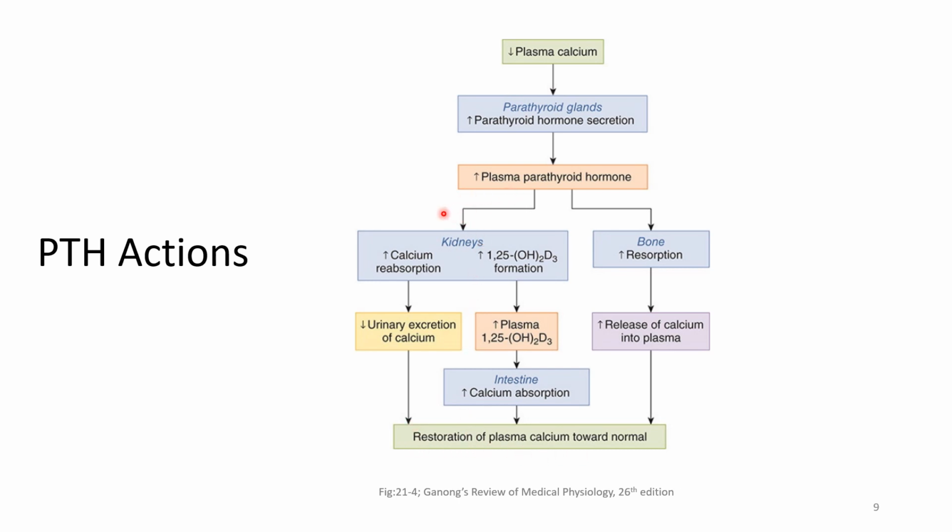Also, the parathyroid hormone increases the formation of calcitriol in the kidney, and this calcitriol acts on the intestine to cause increased calcium absorption, leading to the restoration of plasma calcium levels towards normal.